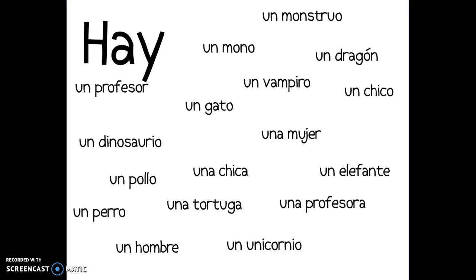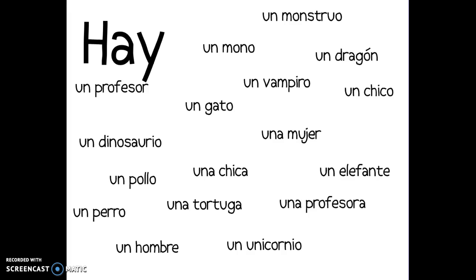Next section, it says, ¿Quién es la persona? Means who is the person. Introduce your character with the word hay, which means there is. For example, you could say, hay un mono, there is a monkey. Hay un monstruo, there is a monster. Un dragón is a dragon. Un vampiro, vampire.